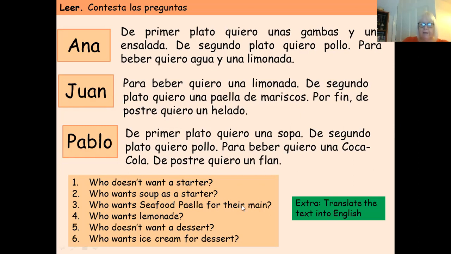Who wants lemonade? So again, scan through, and here it is. Para beber, quiero agua y una limonada. She's obviously very thirsty. She's having water and a lemonade.